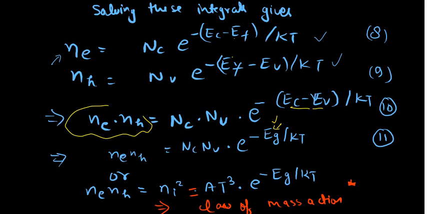In some books it is given as Ne into Nh equal to Ni square, which is proportional to T cubed into e to the power minus Eg upon kT. So this is known as the law of mass action. For an intrinsic semiconductor, Ne and Nh are equal, and Ni square is equal to Ne into Nh.